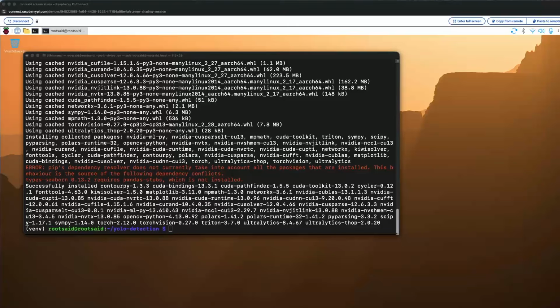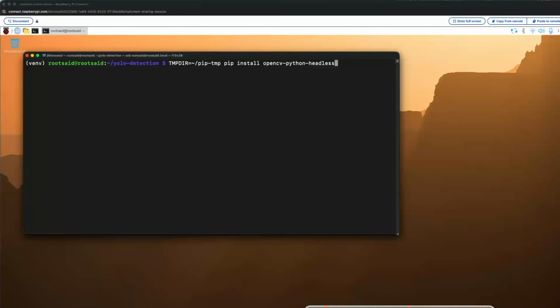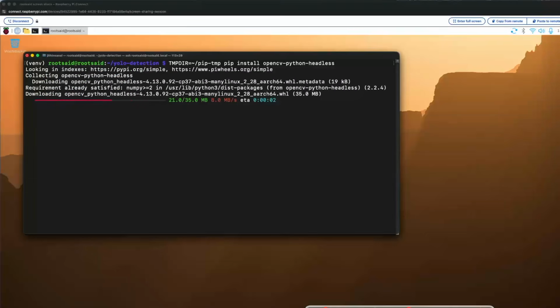And once it is completed, you might or might not see this error. But actually, this is a harmless warning, so we can go ahead. The next thing we want to install is OpenCV. We'll be using this for drawing the detection boxes and setting up the FPS counter and also showing our live window.